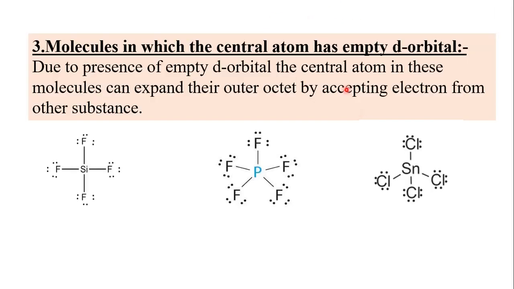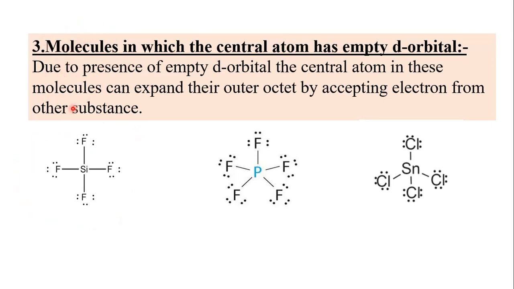So third type, that is molecules in which the central atom has empty d orbital, they can also act as a Lewis acid. Due to presence of empty d orbital, the central atom in these molecules can expand its octet by accepting electrons from the other substance, and therefore such molecules can act as a Lewis acid.